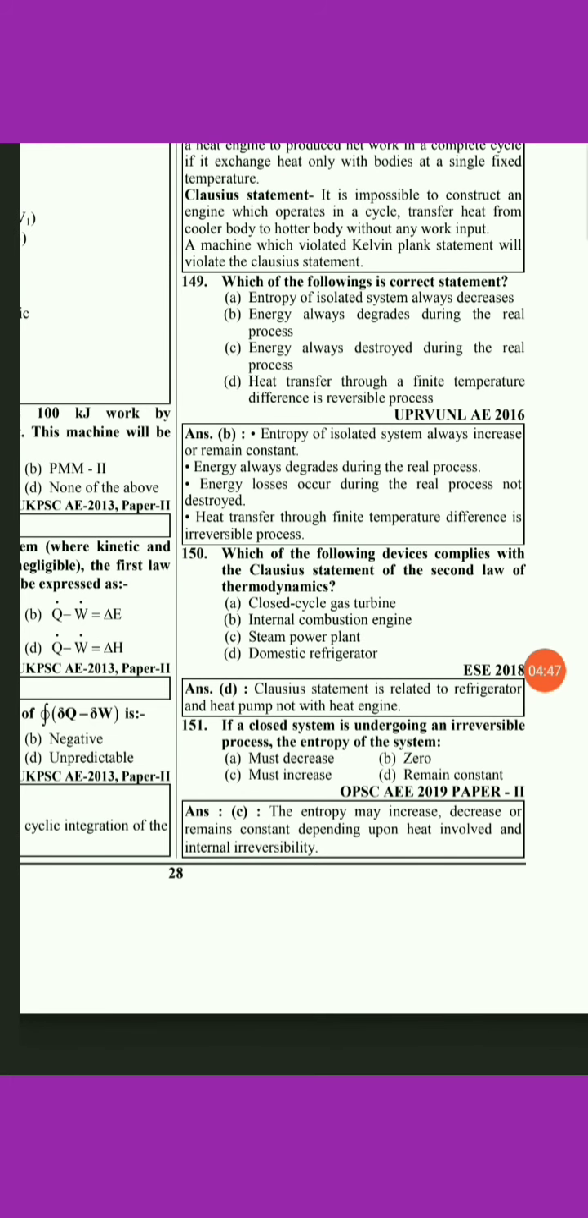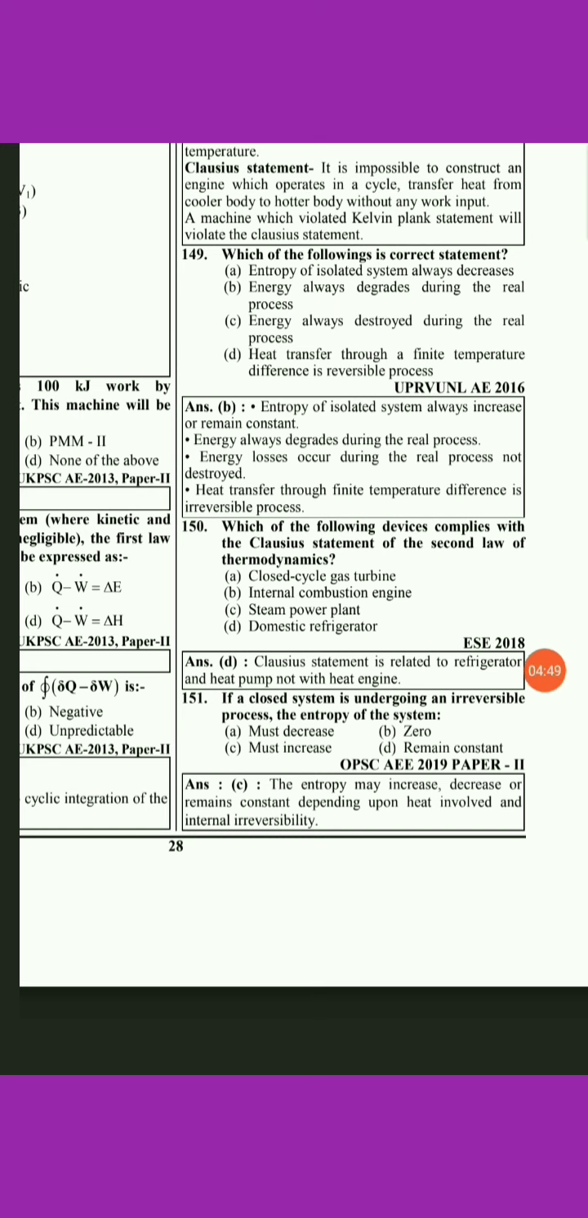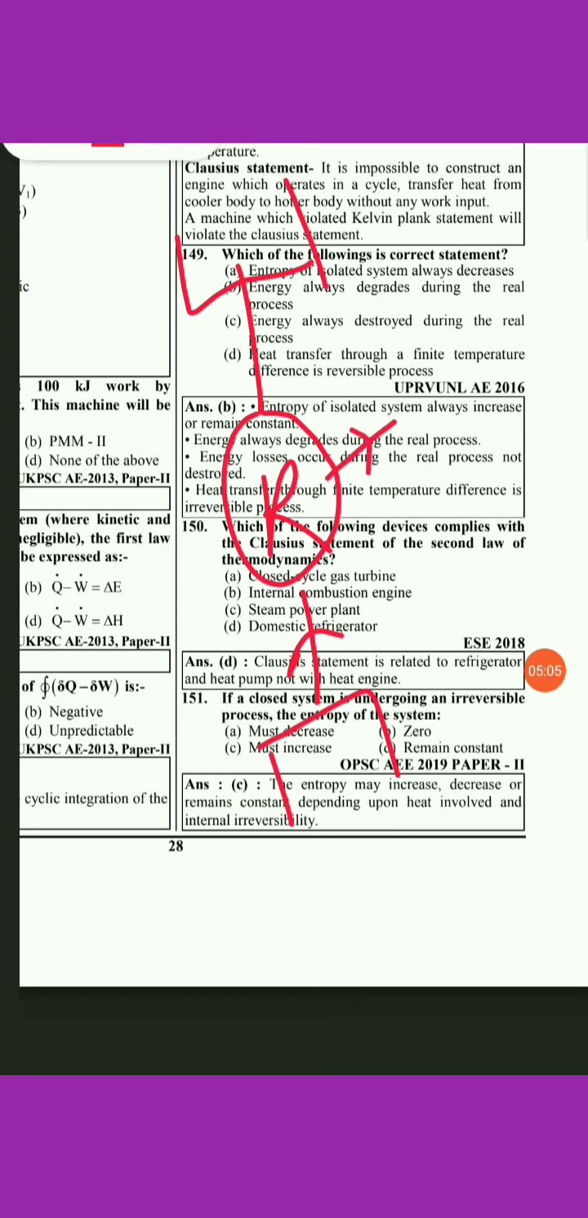The next question: which of the following devices complies with the Clausius statement of the second law of thermodynamics? Here the options are: closed cycle gas turbine, internal combustion engine, steam power plant and domestic refrigerator. Here the Clausius statement tells us about the concept of a refrigerator. That is, whenever we have to transfer heat from a low temperature to a high temperature, we need to have one device that is called a refrigerator.